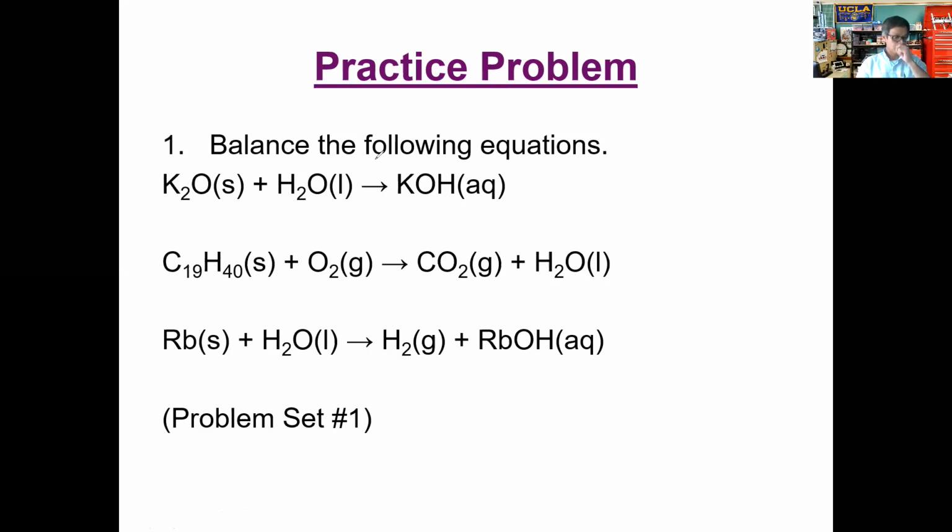For the very first one, this is a combination reaction that involves 2 compounds. In chapter 11, we learned about combination reactions between 2 elements. I did mention back then that combination reactions could involve 2 different compounds as well, and here is an example of that. We have potassium oxide combined with water to form potassium hydroxide, and the balanced equation is going to be a 1:1:2 molar ratio, so make sure you keep that in mind as we work through this.